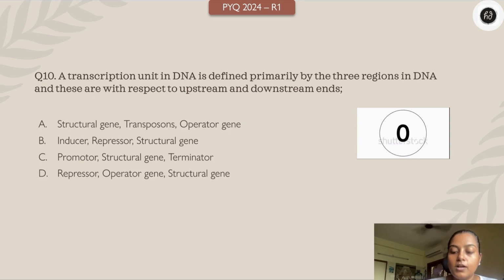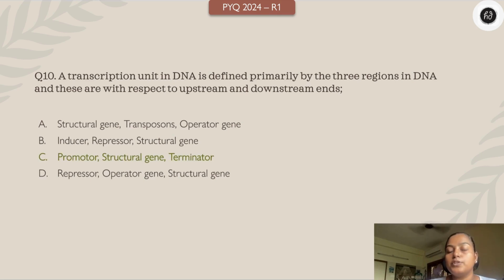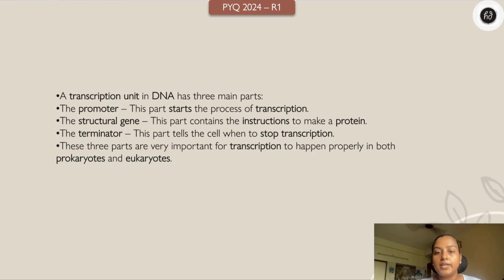Okay, here goes the answer. So with respect to upstream and downstream, it should be promoter, structural gene, and the terminator. Promoter is the one which begins the transcription process. Structural gene, of course, has the instruction for making the protein, and the terminator is the one which stops transcription. So the 3 essential regions.